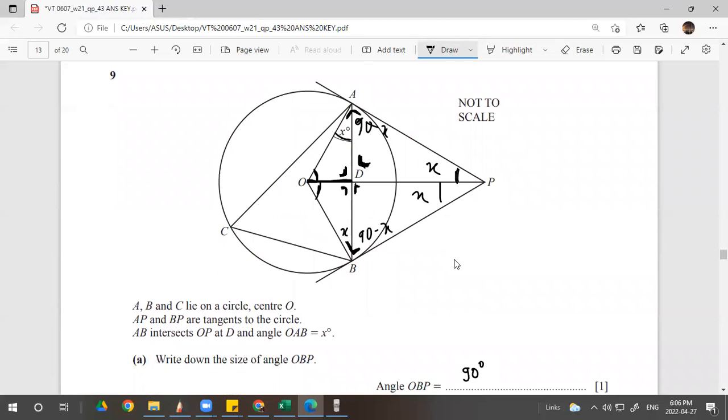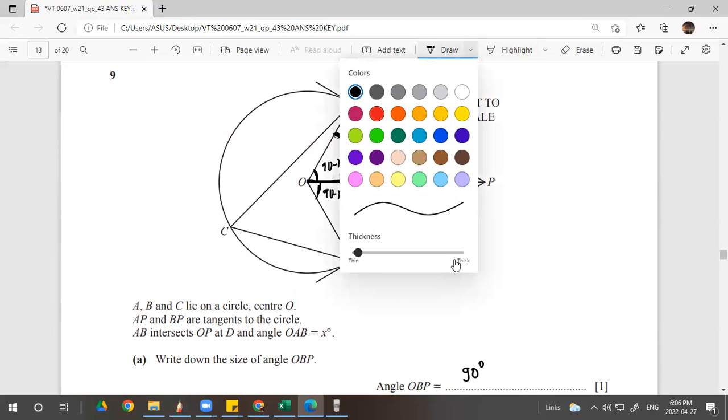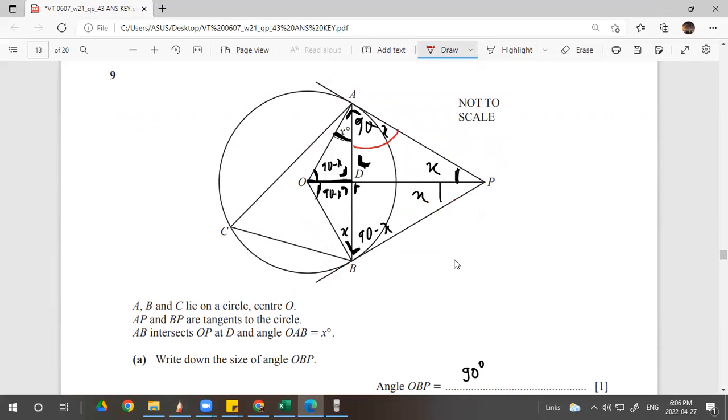And this is given x. So what is this? 90. So this is 90 subtract x also. This is 90 subtract x also. And using the tangent rule, this is also 90 minus x. So this is 90 minus x, this is 90, this is x, right? You just do 180 subtract 90 minus x subtract x, right? And the answer will be, oh, minus 90, sorry, because this is 90, right? So x itself, and the bottom part will follow, and everything is done for the angle.